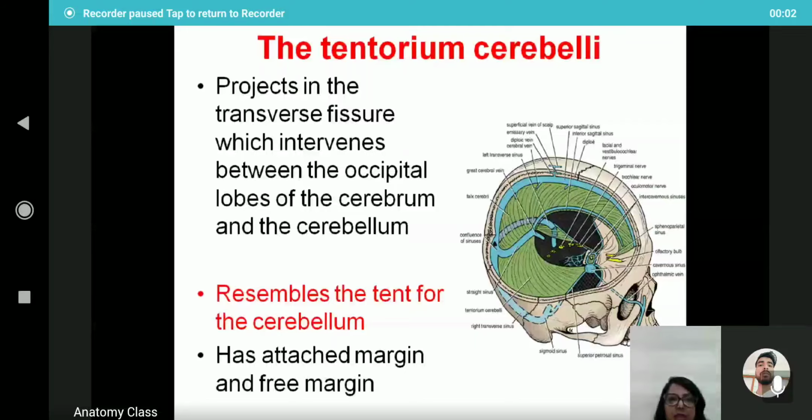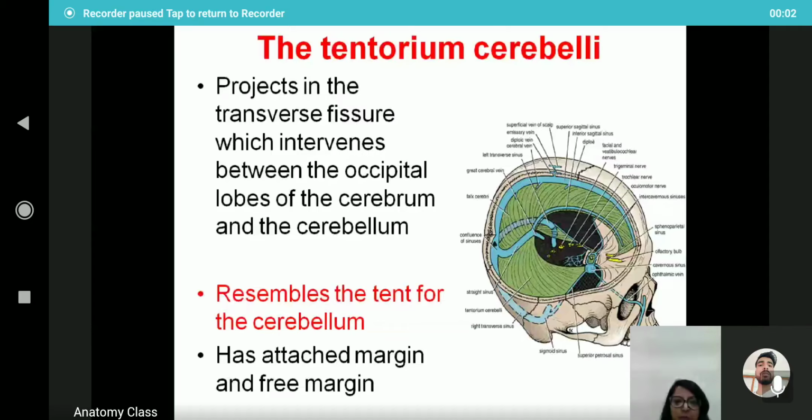Next is the tentorium cerebelli. As the name suggests, it provides the roof or tent-like structure for the cerebellum. It projects into the transverse fissure, which intervenes between the occipital lobes of the cerebrum and the cerebellum. So here, this is the tentorium cerebelli on each side of the midline, providing the tent-like, roof-like structure to the cerebellum, and it has an attached margin and a free margin.